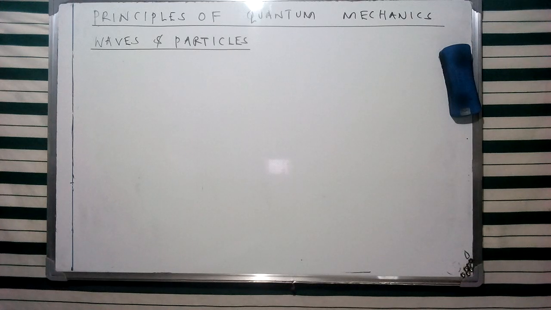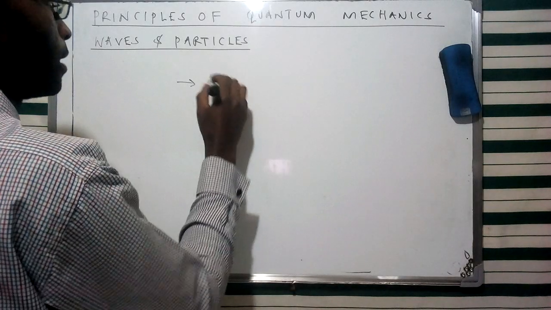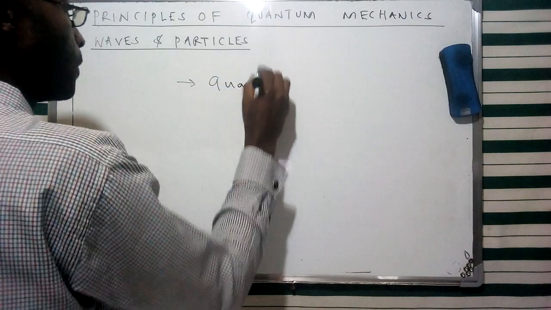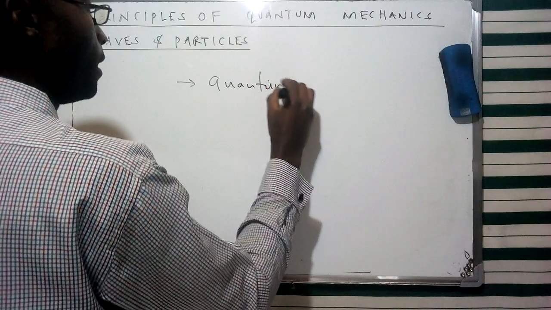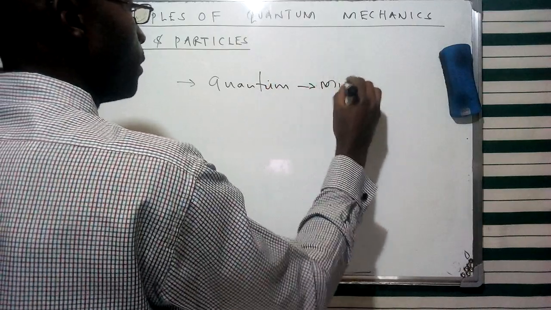So in today's discussion, we're going to look at one of the principles of quantum mechanics. And this, of course, is going to lay a basis for us in understanding the wave-particle duality of matter. Now, in this case, the concept of quantum mechanics differs from classical mechanics in that quantum mechanics deals with the nature of particles at a microscopic level.